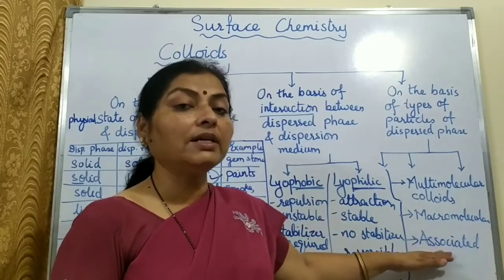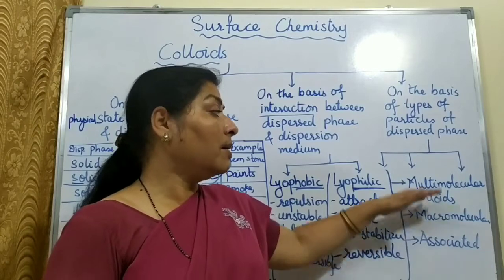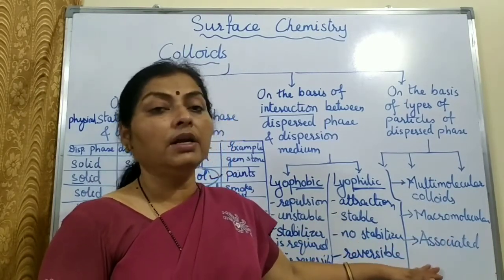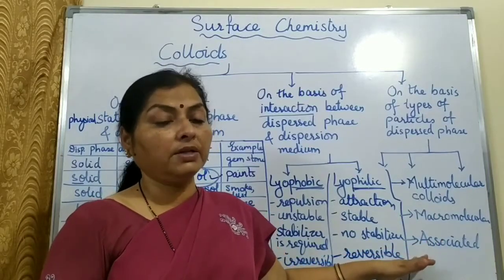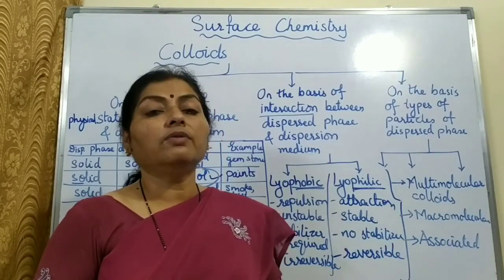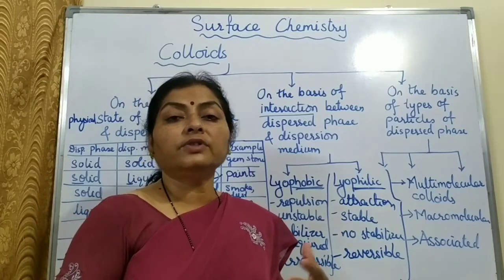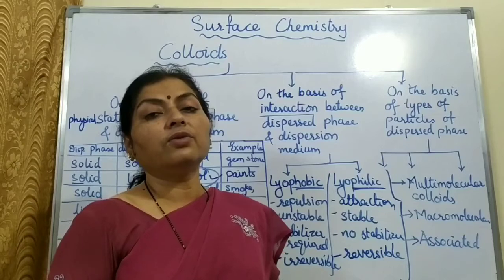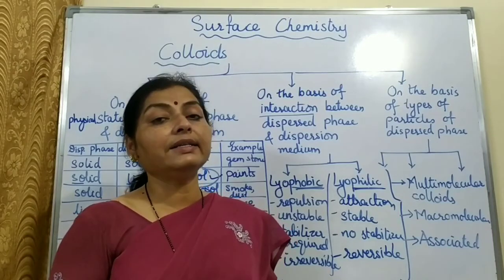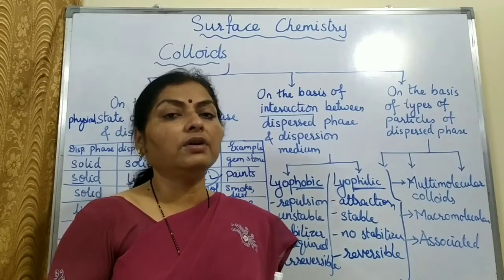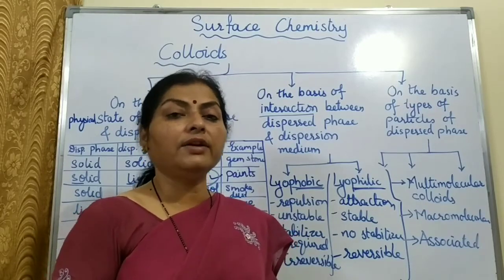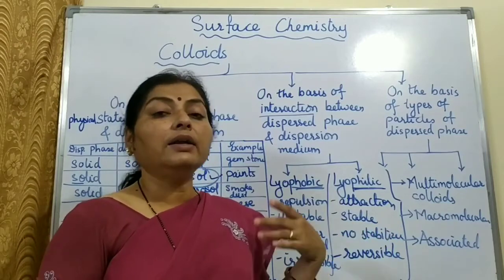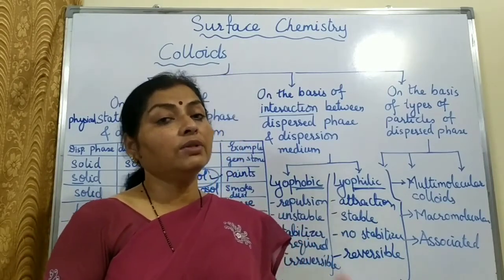And what are associated colloids, that is also very important. Multimolecular colloids, macromolecular colloids, all these are very important topics. So please don't skip these topics. In the next video, we will see the structure of soap, because it is a part of associated colloids. So we are going to see the structure of soap and the cleansing mechanism of soap. You have already done it in class 10. Again we'll revise it, and then we will move on to how the colloids are made and what are the properties of the colloids and how they can be purified.